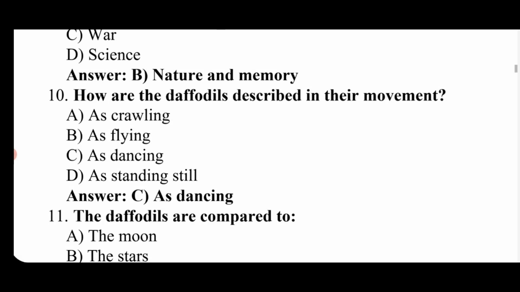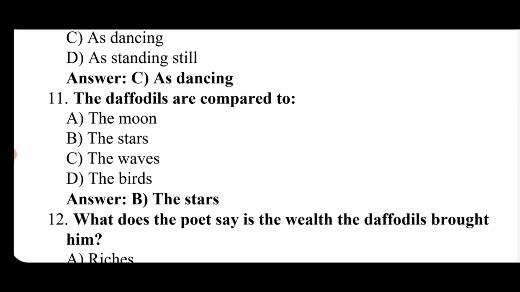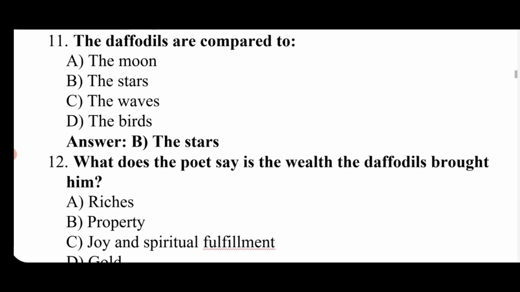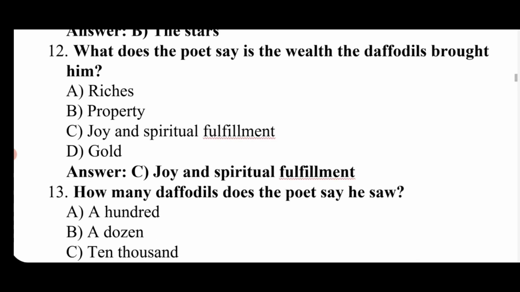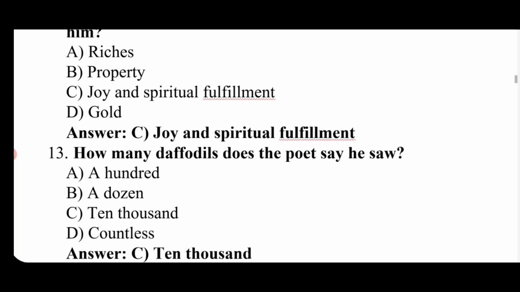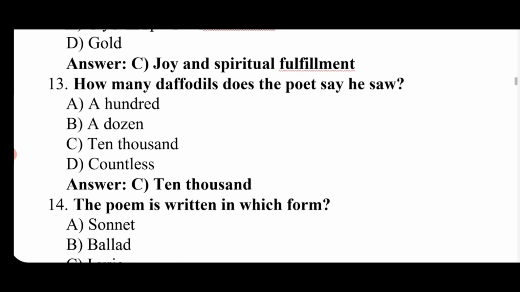The daffodils are compared to the stars. What does the poet say is the wealth the daffodils brought to him? Daffodils brought him joy and spiritual fulfillment. How many daffodils does the poet say he saw? He saw 10,000. The poem is written in which form?